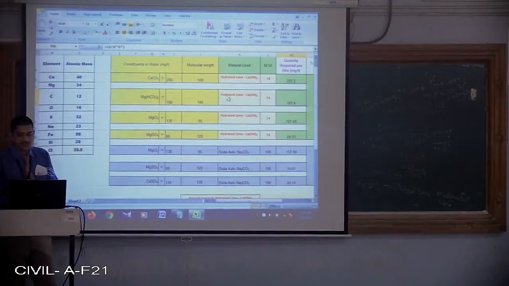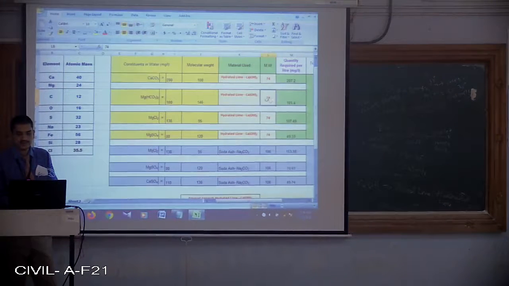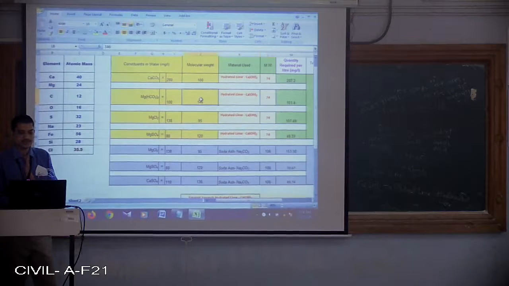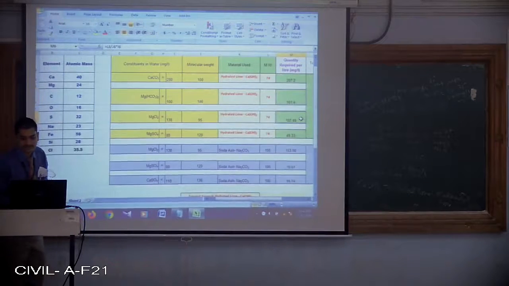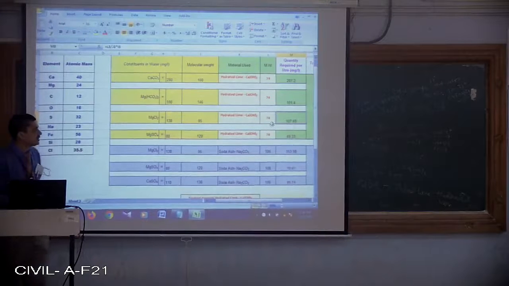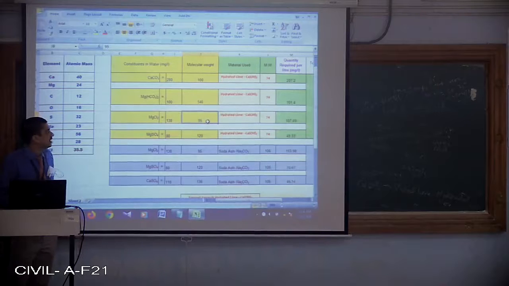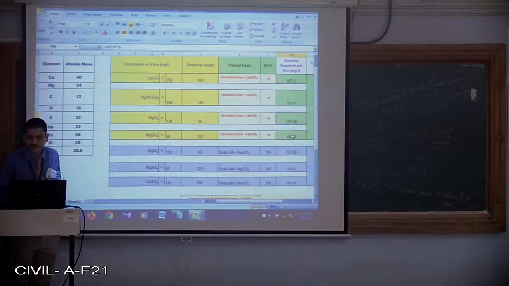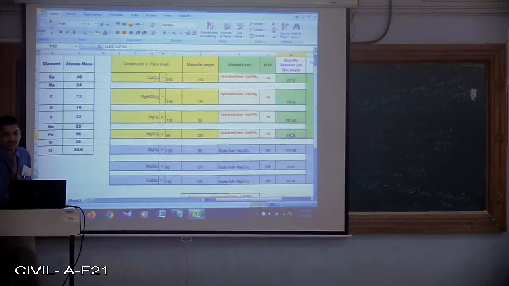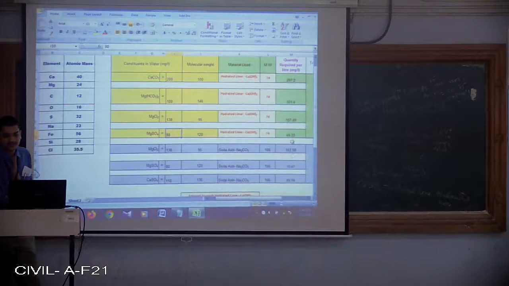Similarly, Mg(HCO3)2 will be removed by slaked lime. So 74 divided by the molecular weight of Mg(HCO3)2, which is 146. That answer will be multiplied by 100. We are going to get 101.4 mg per liter. Similarly, for MgCl2, 74 divided by the molecular weight of MgCl2, 95, multiplied by 138. So we are going to get 107.49 mg per liter. Similarly, for MgSO4, 74 divided by 120 multiplied by 80, 49.33.